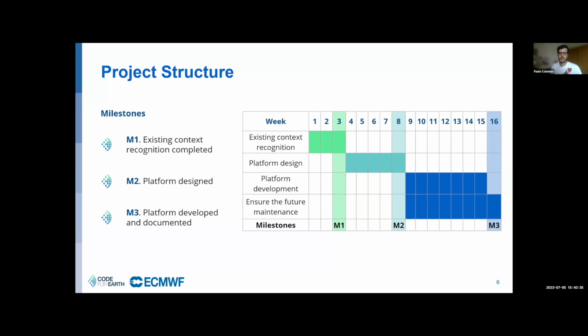The second milestone ensures a clear design of the platform that we want to develop, listing all the components and how they interact with each other. The topics addressed are how the data sources are assessed, the structure of data visualization, and which Jupyter plugins to use. The third milestone is to develop the structured platform online with appropriate documentation. This will be the more operational phase, where we will implement the design decided by reaching the second milestone.